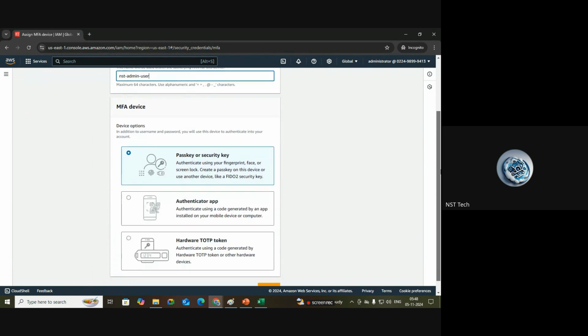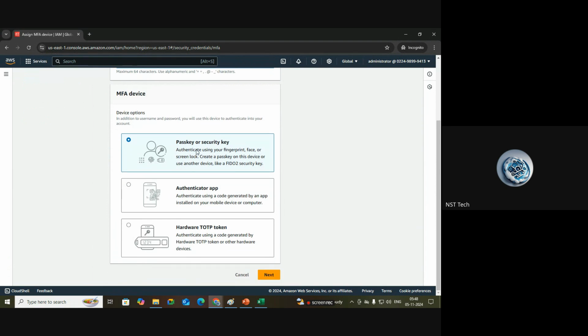Okay, fine. And next, in the MFA option, we have three options. First one is passkey or security key. So this is something like, you can use your fingerprint or face or screen unlock. Okay, but it is not that comfortable when we're using laptops. So second option is authenticate app. Authenticate app means you can authenticate using a code generated by an app installed on your mobile device or computer. Okay, so there are some authenticator apps in the Play Store. We can download that into our mobile and we can connect that to our AWS account. So whenever we need to log in, that app will generate one token. We should enter the token in the login console. That is the second option.